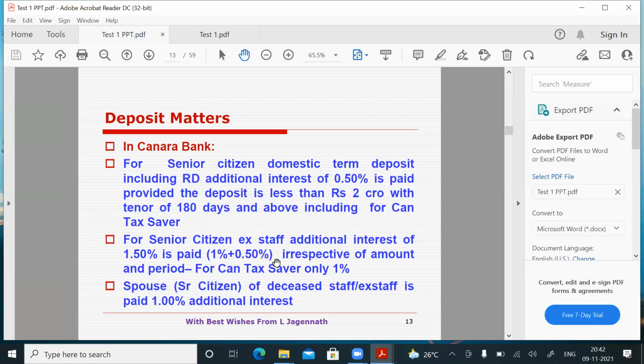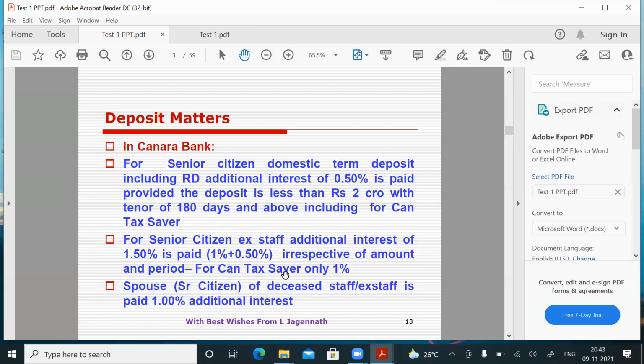Coming to senior citizen ex-staff. For senior citizen ex-staff, additional interest of 1.50 is paid: 1% for ex-staff, 0.50 for senior citizen, irrespective of the amount and period. The condition of less than 2 crores and 180 days and above is applicable only for the general public. Suppose I am a senior citizen ex-staff. If I am bringing 5 crores to you, making it only for 90 days, you have to give me 1.50. So this condition is applicable only for the general public senior citizen. This condition is not applicable for ex-employee senior citizens, for whom you are going to give 1.50.